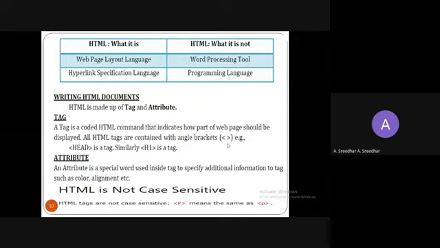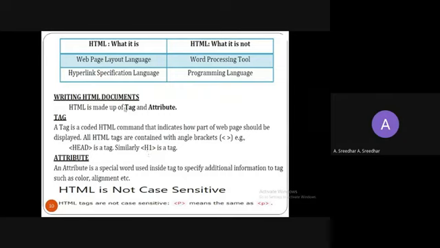This is called angle brackets. This is the less than and this is the greater than symbol. Here you can observe a simple example. This is less than and greater than angle brackets. If you specify head here, this is called a tag. Similarly, you can use H1, which specifies your headings. The highest heading is H1 and the lowest heading is H6. We have six heading tags based on the text size displayed.